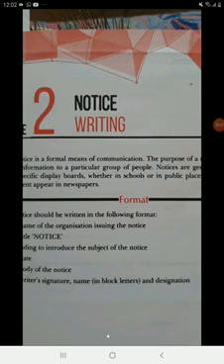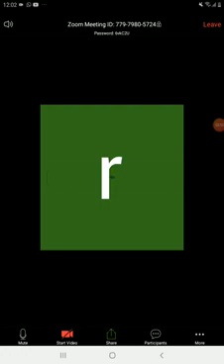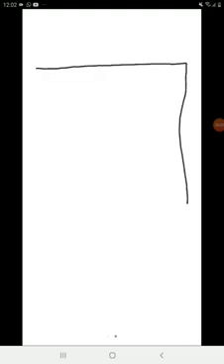So if we look at the format of a notice, what is the specific thing about the format of a notice? First thing I would like to show you is that a notice is always made inside a box. Then what comes right on top is the name of the institute or organization that is issuing the notice.